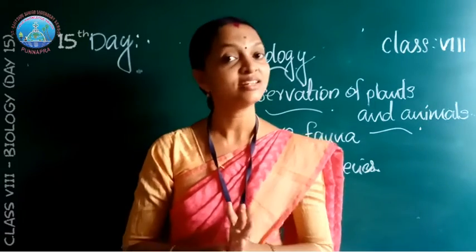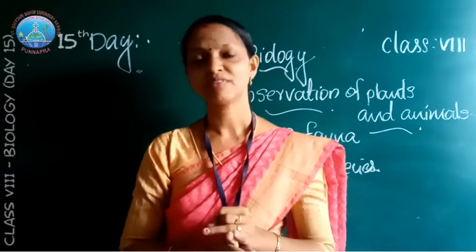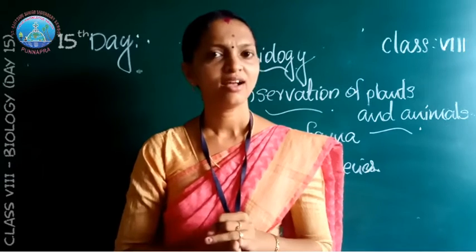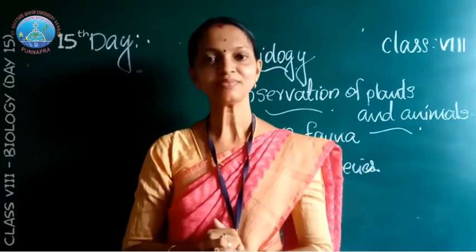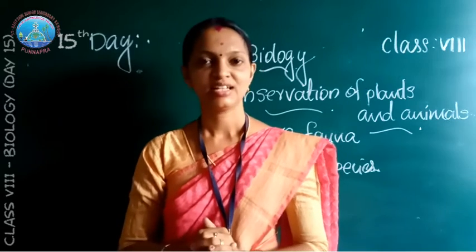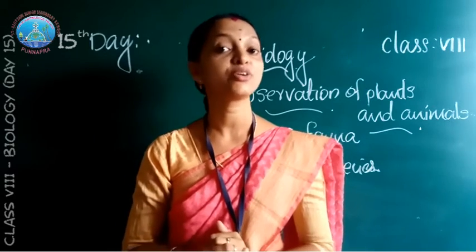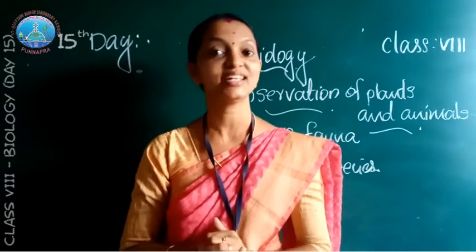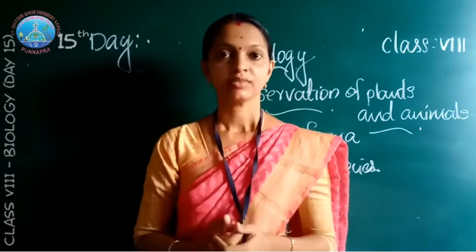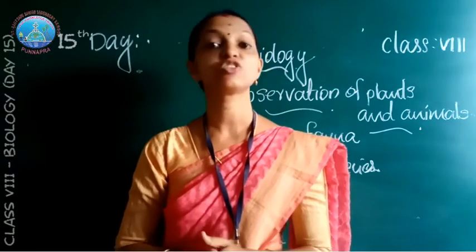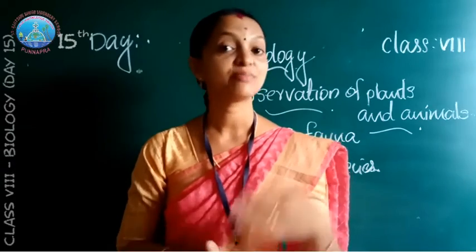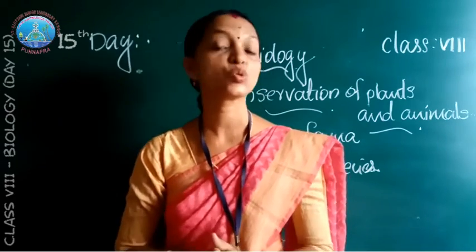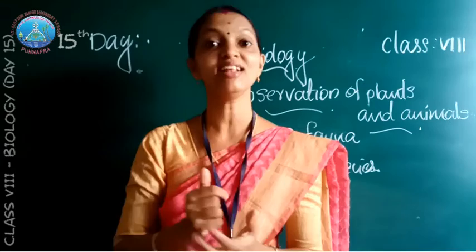Today we are studying flora and fauna. What is flora and fauna? The plants and animals are called flora and fauna. Then endemic species: species which are found only in a particular area. Next we studied wildlife sanctuary and zoo. A wildlife sanctuary protects animals in their natural habitat, and a zoo is an artificial habitat.